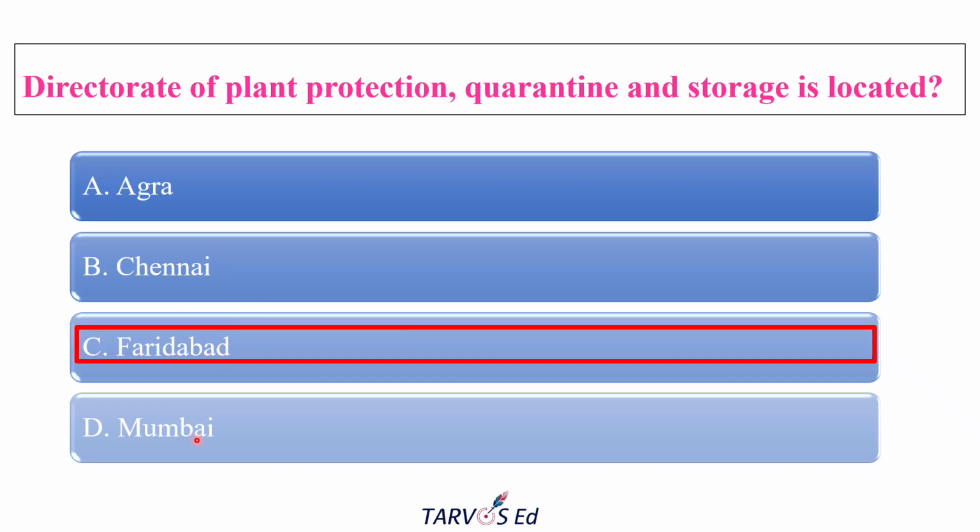Mumbai is the same. It is also a major port with a plant quarantine station. Many ports are there, but again the head office is in Faridabad only, not in Mumbai. Mumbai, where the most quarantine stations will be there, will handle import, export, quarantine and all, but they are not handling the national level policy and coordination in the quarantine aspects.